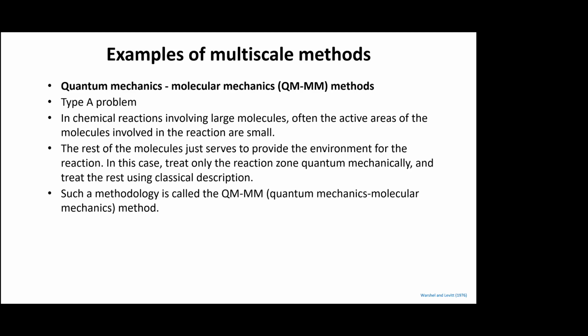So you don't have to bother about the rest of the molecule. That can be treated as just the geometry can be made and boundary conditions can be given. Okay, it just serves to provide the environment for the reaction. So this is one type.